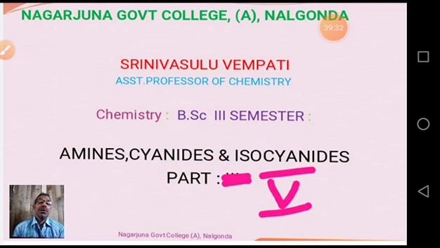Then, coming to bromination. Bromination is also one type of electrophilic substitution reaction. On bromination, aniline with bromine water gives 2,4,6-tribromoaniline, at the ortho and para positions. In addition to this, we get 3 moles of HBr.